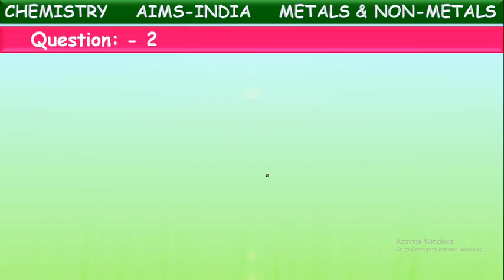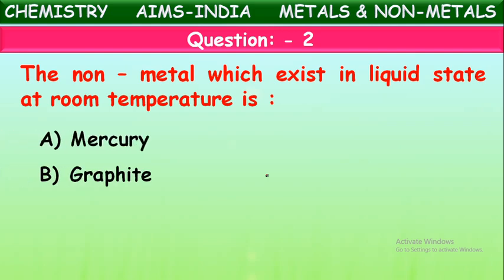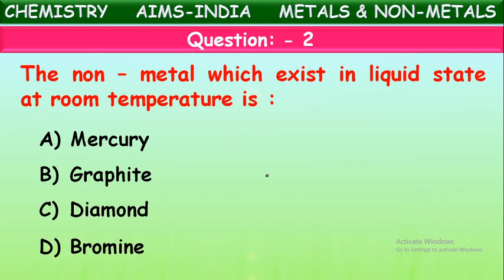Next question. The non-metal which exists in the liquid state at room temperature. Mostly all non-metals are either solids or gases, but only one non-metal exists in the liquid state at room temperature. What is that non-metal? Is it mercury, graphite, diamond, or bromine?